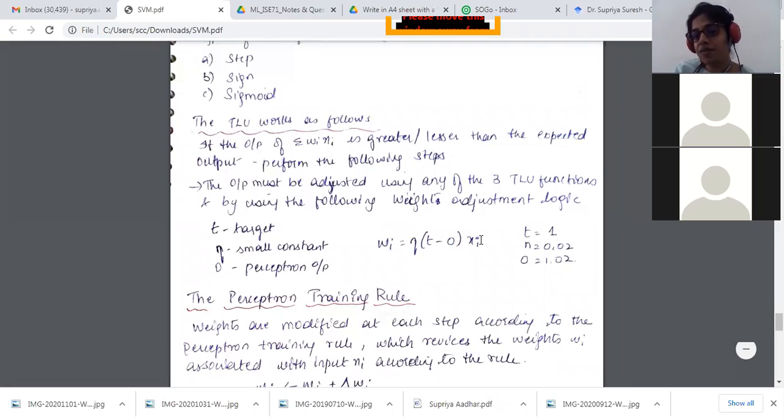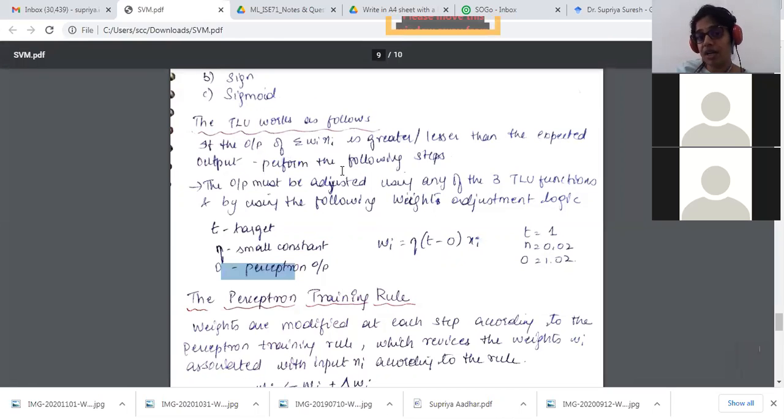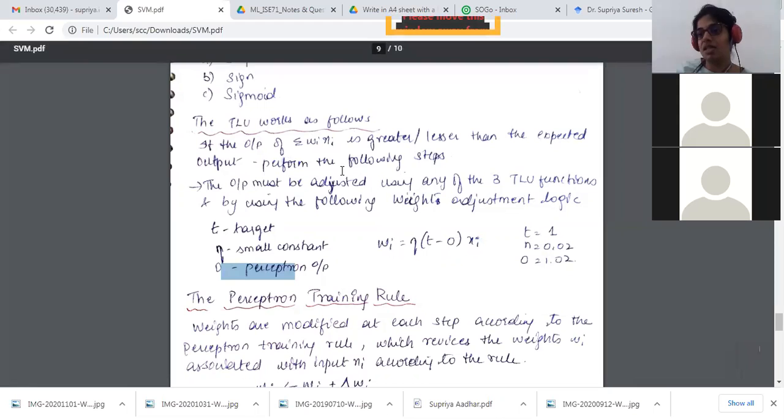Each and every weight is being updated like this. Whatever the target value is, with respect to the input, your weights are adjusted based on the learning rate. So T is the target, eta is a small constant, the learning rate, and there is the perceptron output. This is how your weights are updated with respect to the TLU.